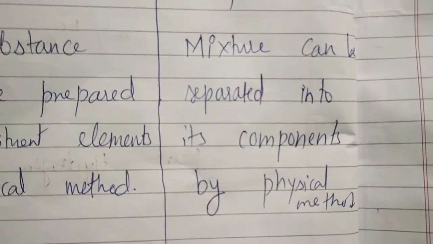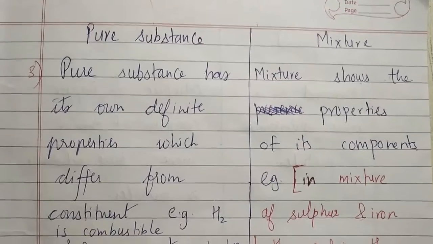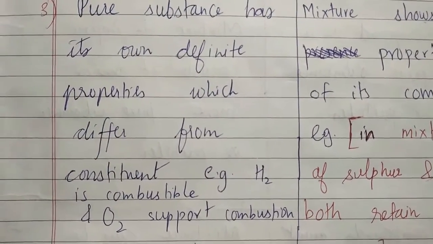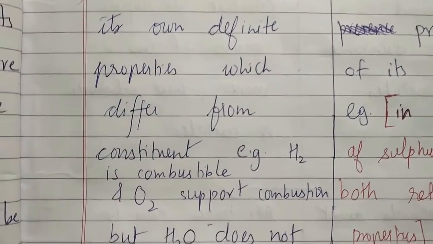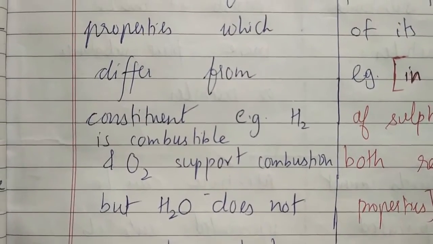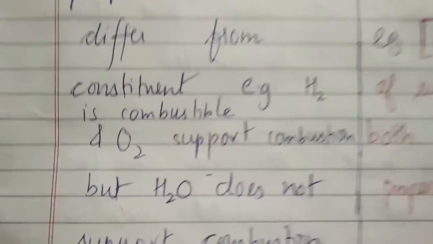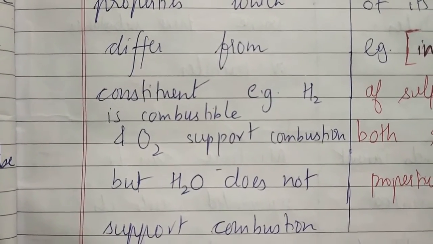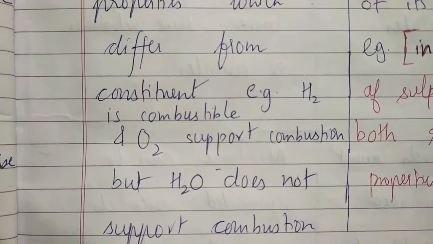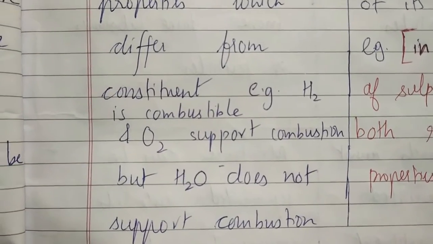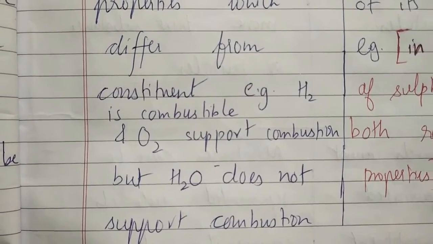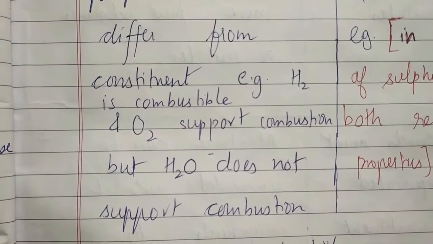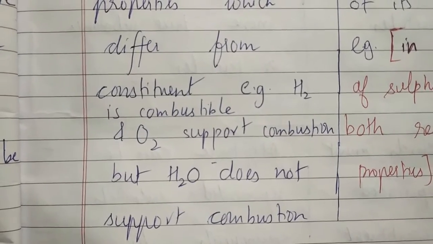Third point, a pure substance has its own definite properties which differ from those of its constituent particles. It means, for example, water is made up of hydrogen and oxygen. So a water molecule is a compound, or we can say it is a molecule. So the H2O molecule is a pure substance and its components are hydrogen and oxygen. But there is a difference in the properties: a water molecule has different properties than those of its constituents.